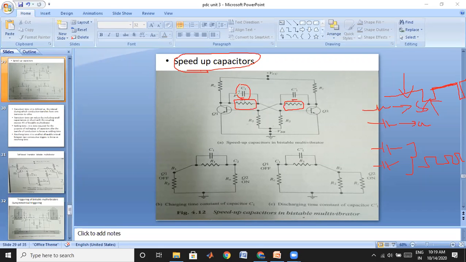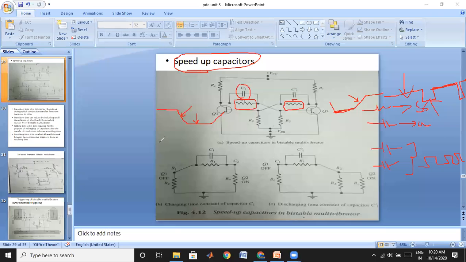Previously, without this capacitor, in order to get a stable state it may take, suppose, 1 second. Let us take the time constant to be 1 second. That means if this transistor is in the off state, in order to reach a stable state it will take 1 second. After 1 second it comes to the stable state, and like this you get the output waveform. Similarly, if it is in the on state, after 1 second it goes to the stable state, and you get this output waveform. It is taking more time to get the stable state.